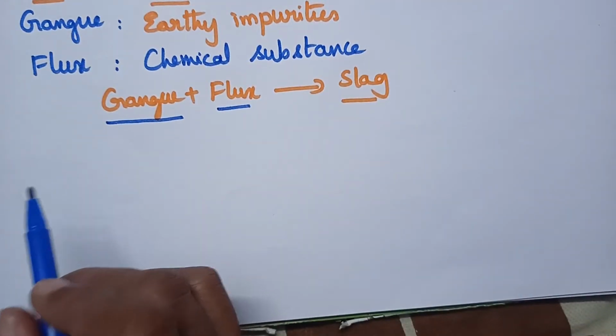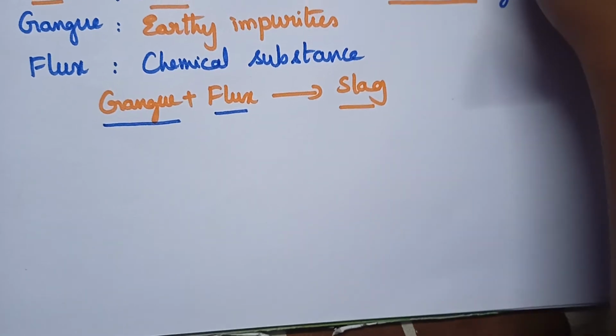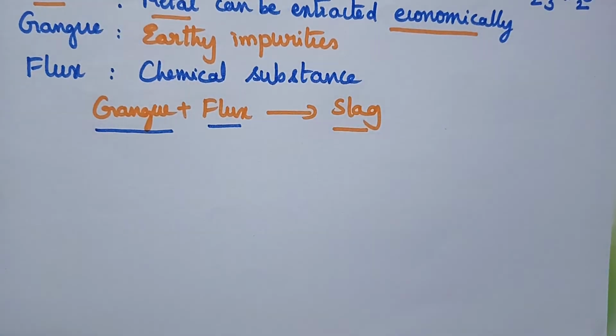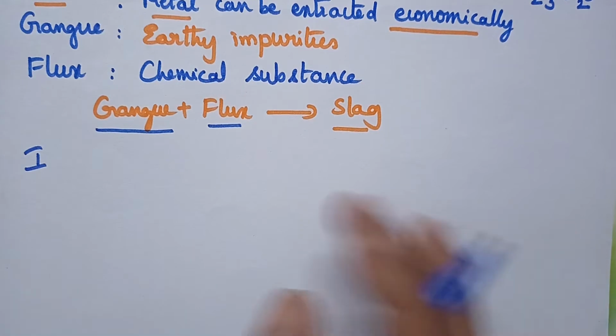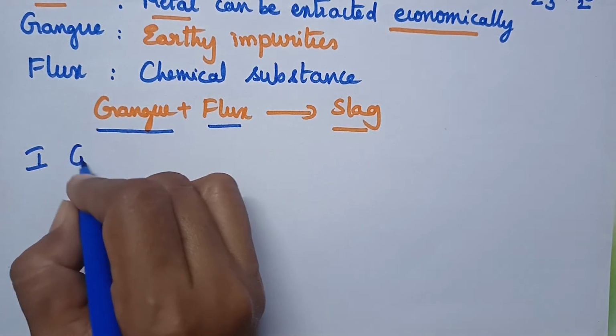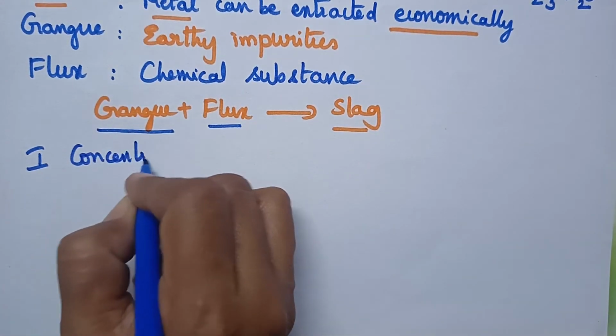Here we have to discuss in brief the metallurgical process. In general, the metallurgical process involves three major steps, and the first step is the concentration of ore.